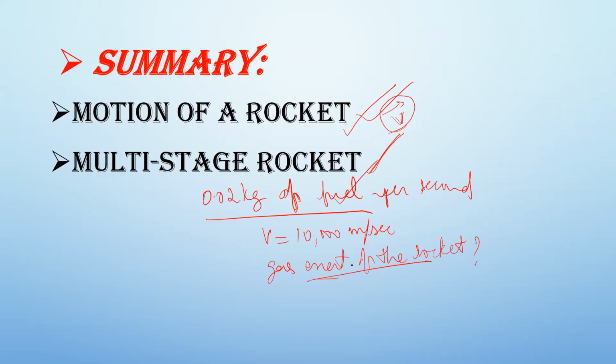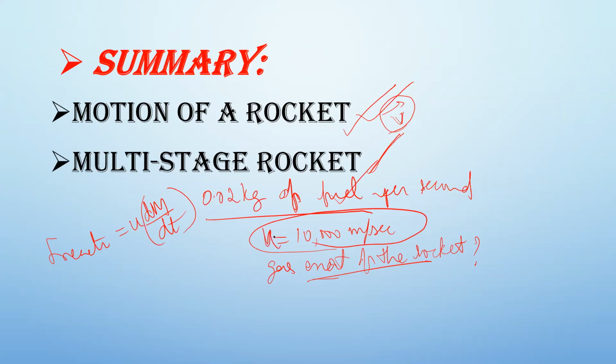Okay. Now, what is the force exerted by the gases on the rocket? That is nothing but the reaction with which the rocket is moving upward. It is u into dm by dt. Here I have taken the gaseous velocity as v, but in your theory we have learned it as u.